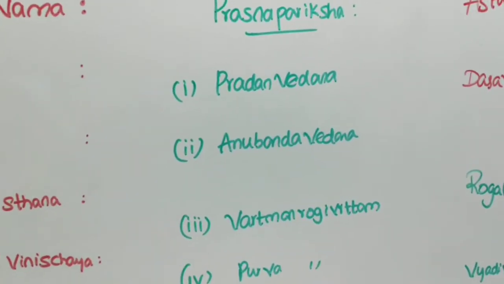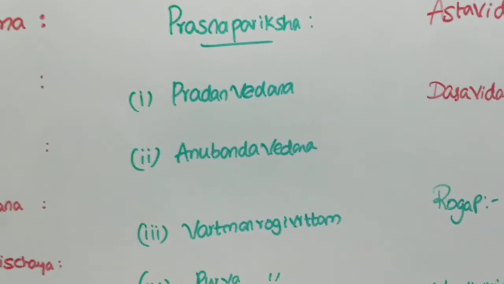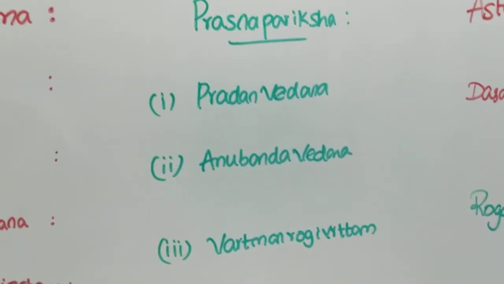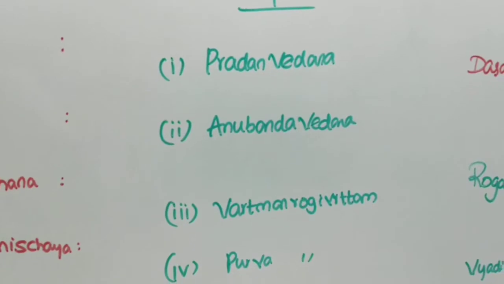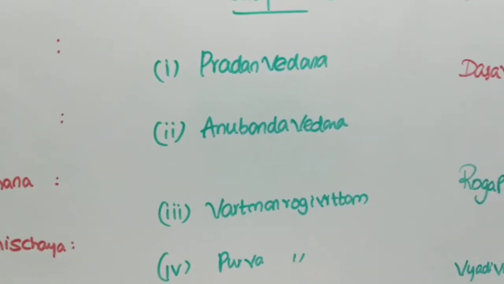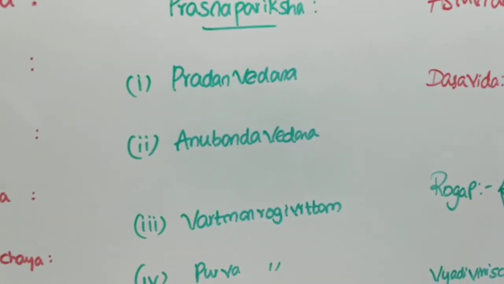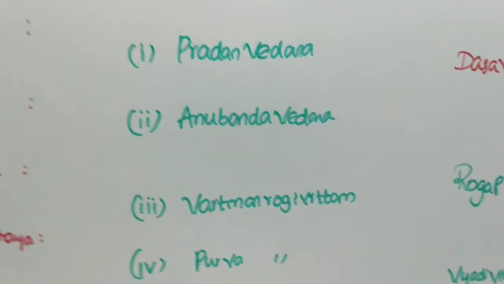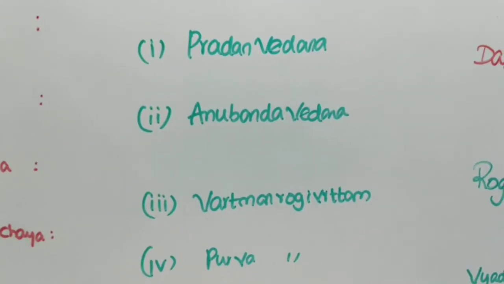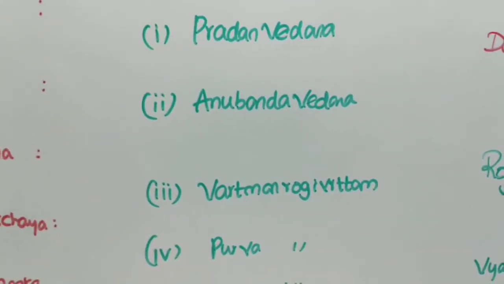Duration also we can add here. Since 2 months, since 3 months, since 8 months. Like that we can mention here in this Pradhana Vedana. Okay, next. Anubandha Vedana. Patient complains that he is unable to walk properly due to pain since 30 days. He is unable to walk properly due to the pain since 30 days.